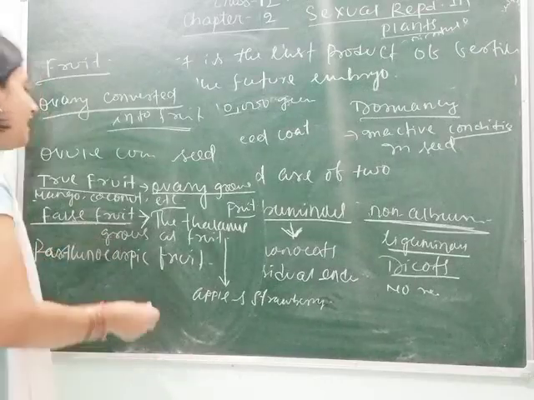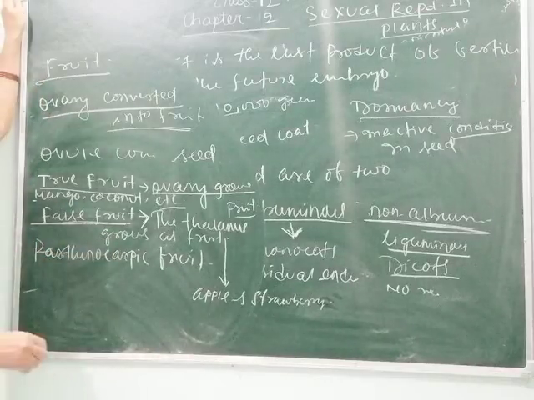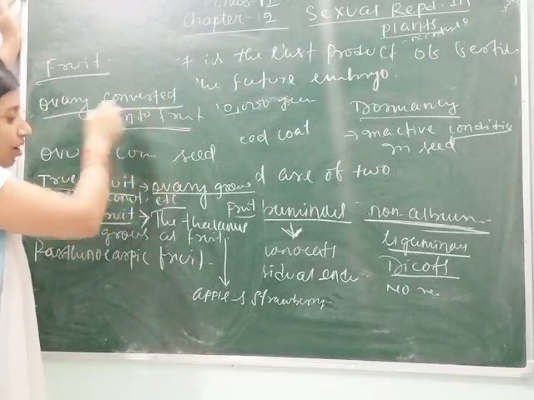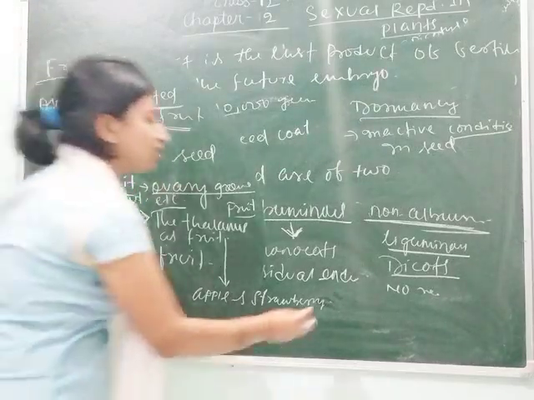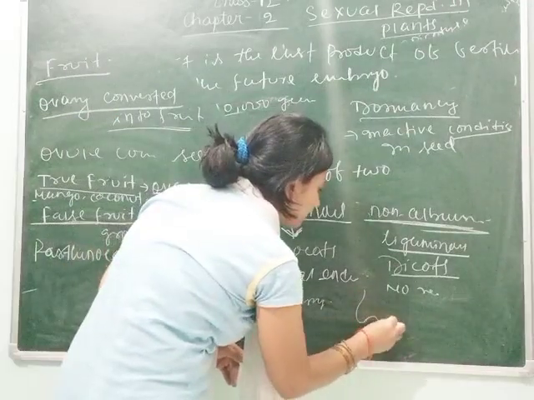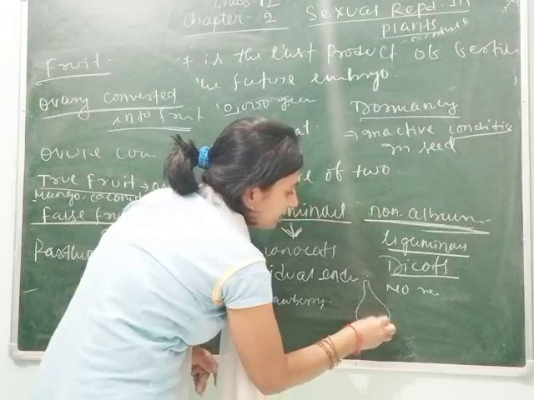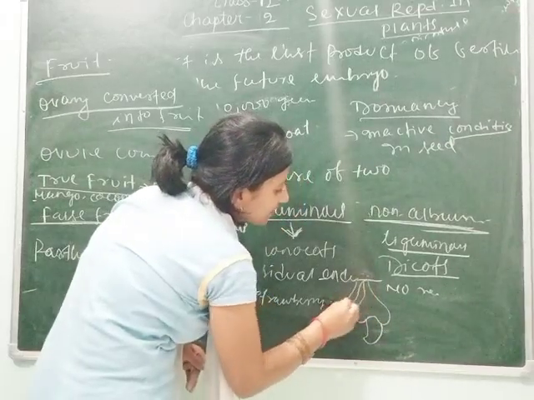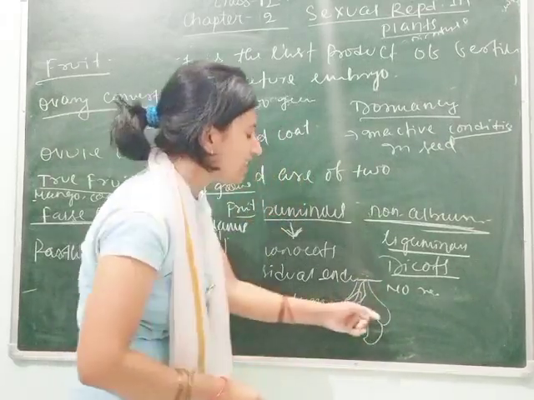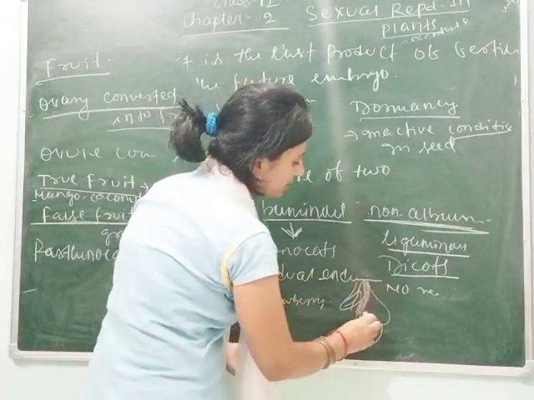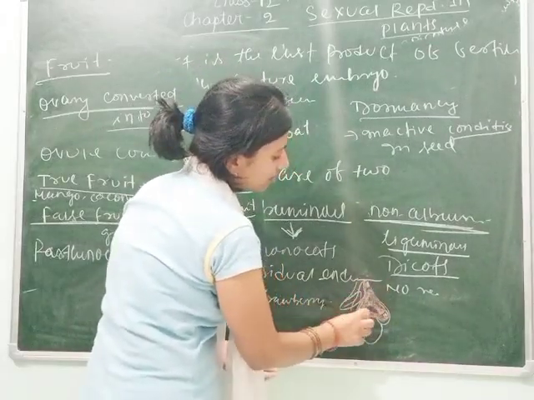Clear, students? We can also take the example of cashew, which I told you about in the last topic. In the case of cashew, the fruit looks like this. This is the fruit and this is its seed. This is a cashew seed. This is the leaf.